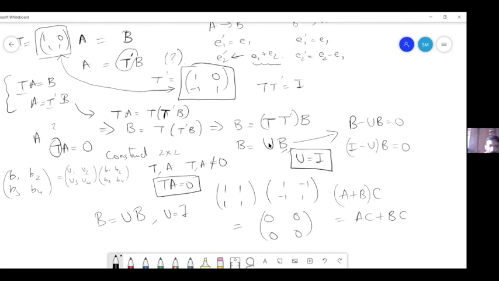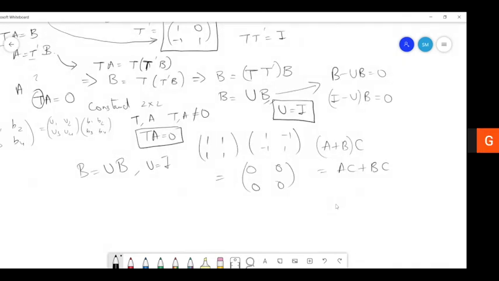I think now I can get a counter example for this B equal to UB. Wait a minute. Still, I've not gone through the proof completely. Okay, yes, I found a counter example. Now I have to see the proof. I'm very eager to see the proof now. So my counter example is this.